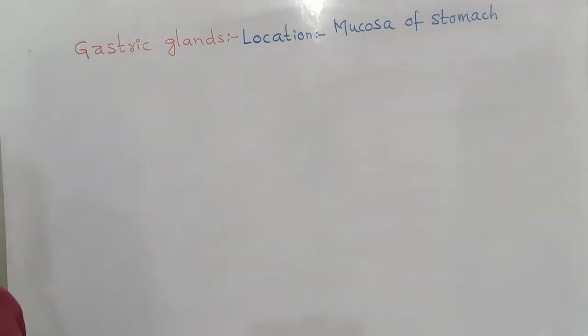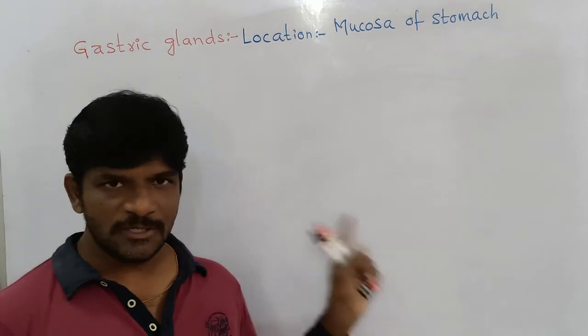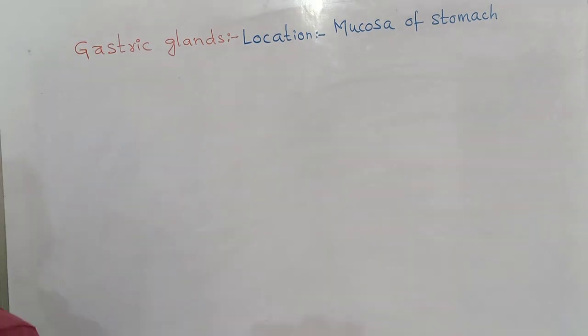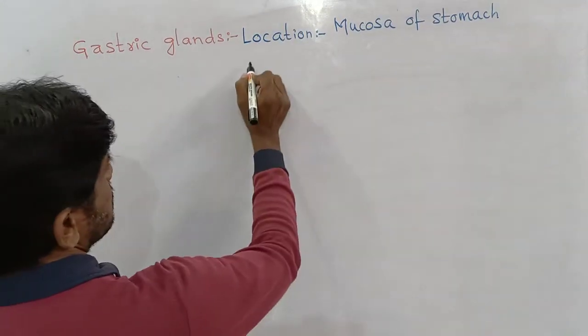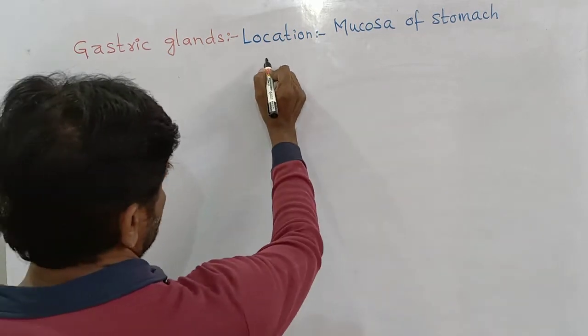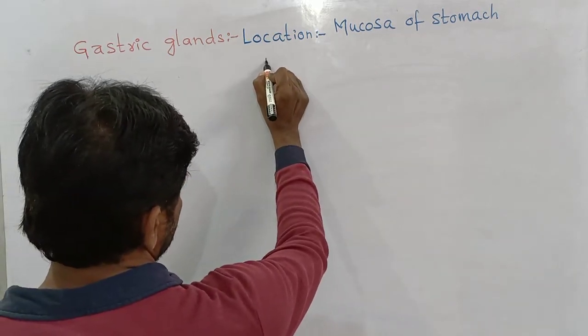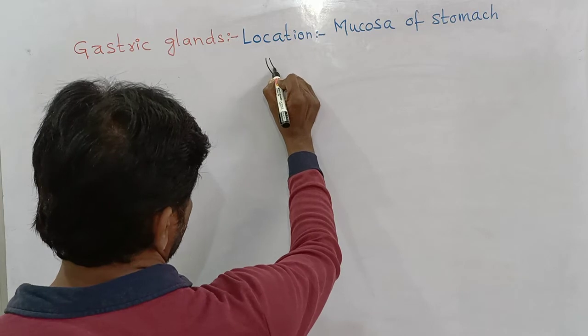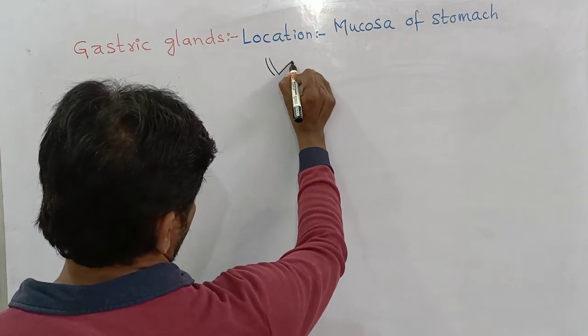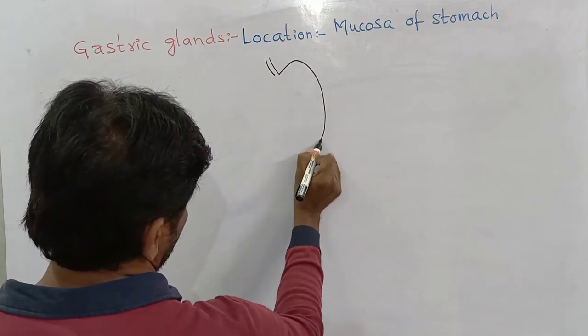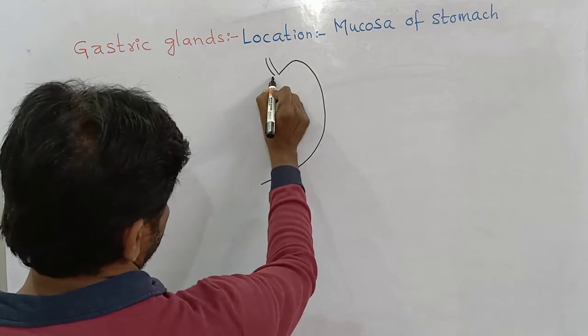Gastric glands are present in the mucosa of the stomach. This is again the structural aspect of the stomach. We have a J-shaped stomach.